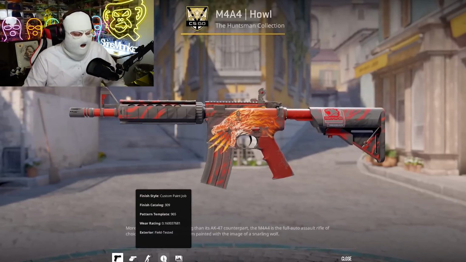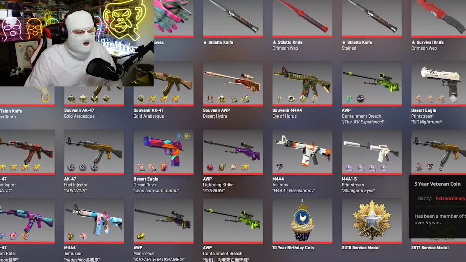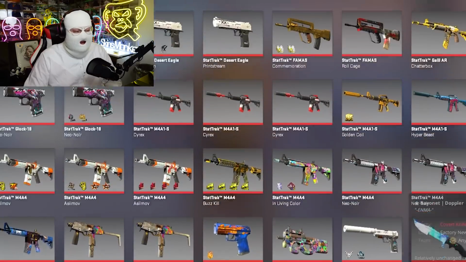And on the other side, there are skins like the M4 Howl, where a 0.16 float really wouldn't add any value at all. And on skins, there isn't really a set rule, like these type of skins have float overpay and these don't. It's just something you'll have to learn with experience.